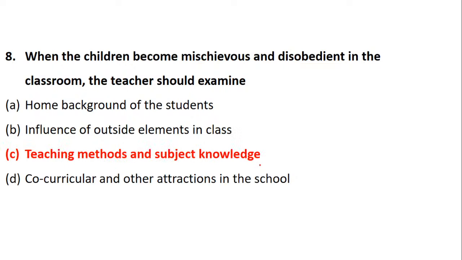So when a child becomes mischievous and disobedient, the factor to be examined by the teacher is the teaching methods and the subject knowledge. No home background, no influence of outside elements, and no co-curricular or other attractions. It is only the teaching methods that need to be in correct form.